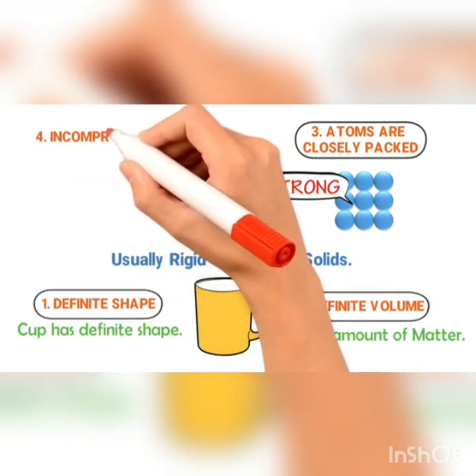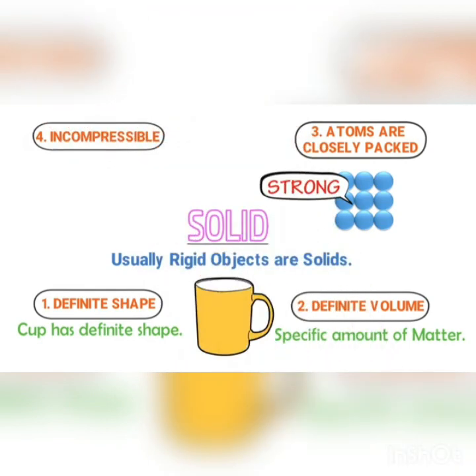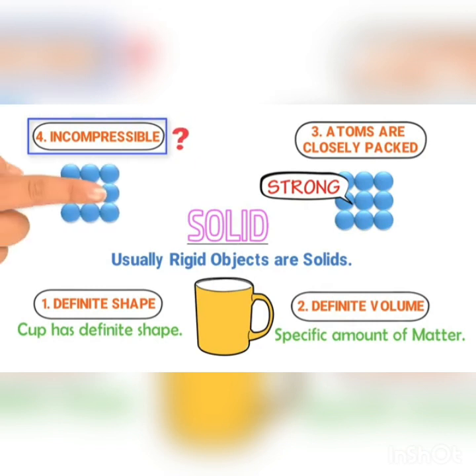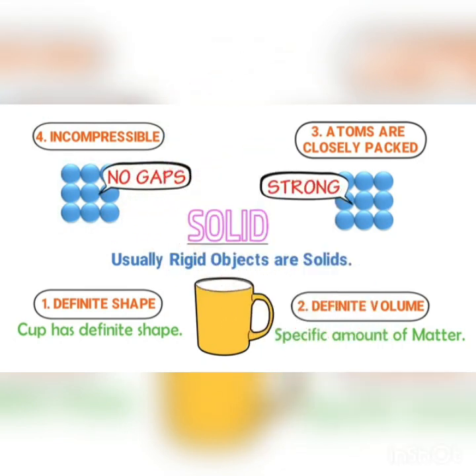Fourthly, solids are incompressible. Again, if someone asks you why solids are incompressible, your answer should be like this: the atoms or molecules of solids are closely packed together. There is no gap or empty space between the molecules of solids.